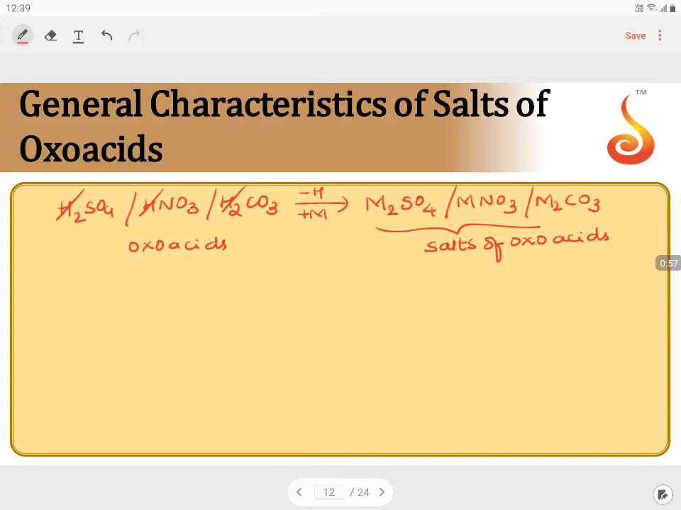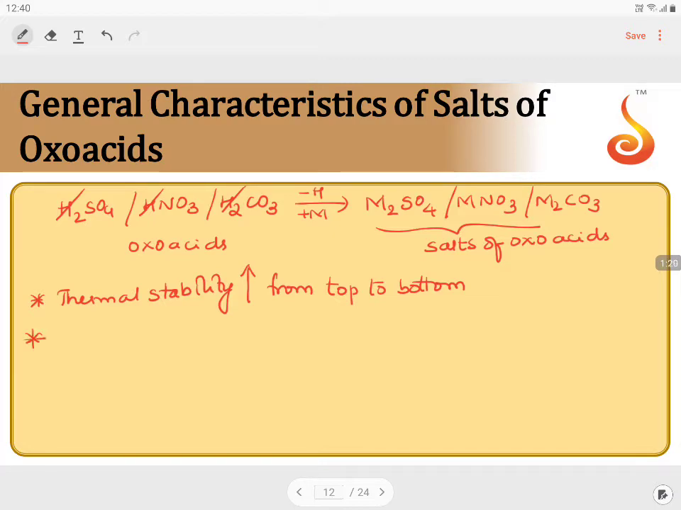What is the common point in all these salts of oxo acids? It is thermal stability. The thermal stability of the salts of oxo acids increases from top to bottom, because lattice energy increases.